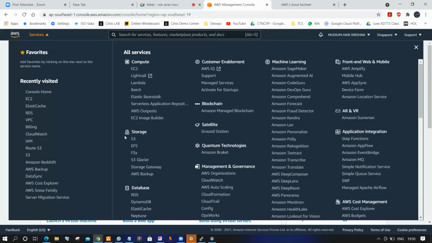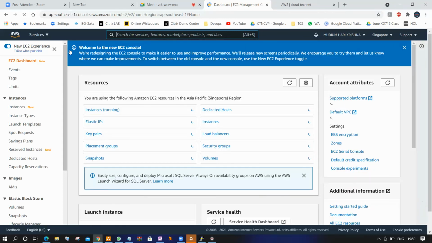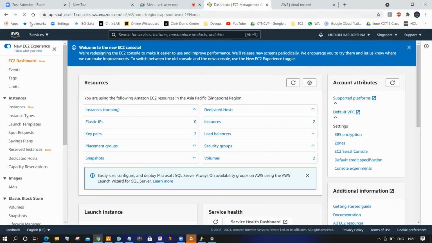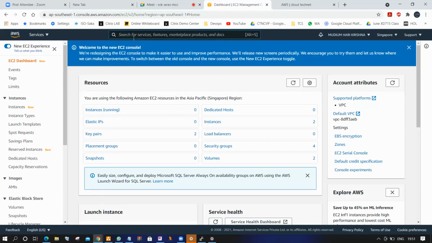Whenever you want to use a service, you can click on it and the particular service will open in the browser, automatically switching to that service's screen. Any service you want, you can search for it, or check the services console based on category. It is difficult at the first level because you're new to AWS.